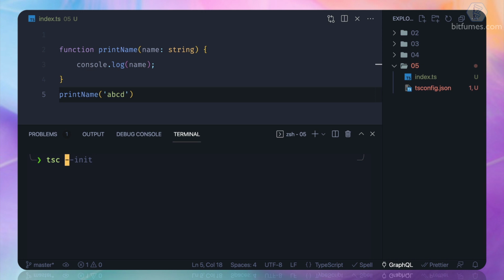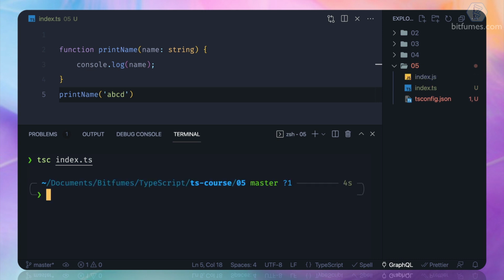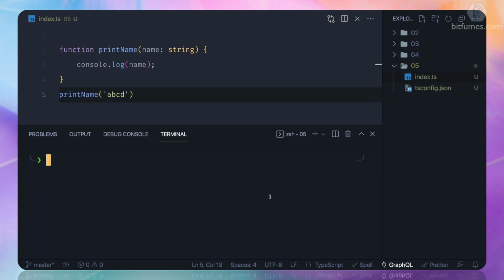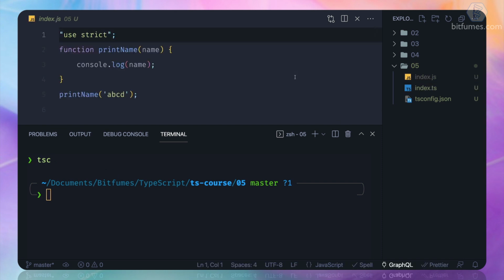Previously we saw that if we provide index.ts as a file name, it will do our magic: it will compile the TypeScript file and create a JavaScript file for us. But now I want to just run tsc. Once we run it, you will see the magic. As soon as we run this tsc command without any flag or option, it has done its magic.